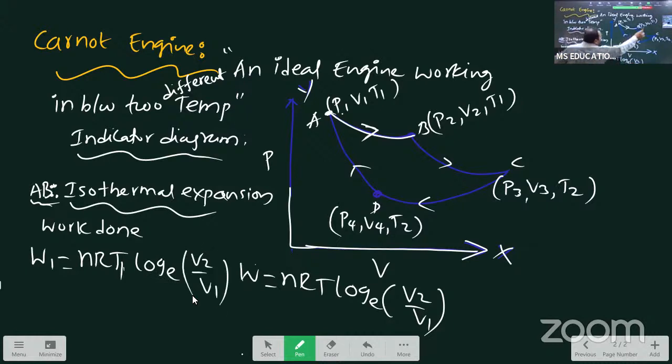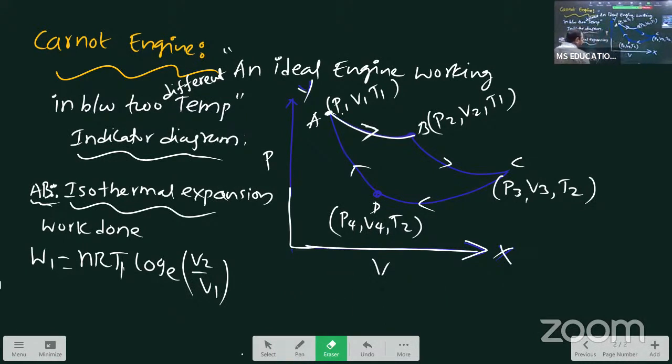Here also, final volume by initial volume, student. So we are writing this expression from the isothermal process. This one we are writing Q1. Why we are writing Q1, I am giving a diagrammatical explanation. First, Carnot engine. Total 4 different work done equations are coming. First one is the work done in between these two.